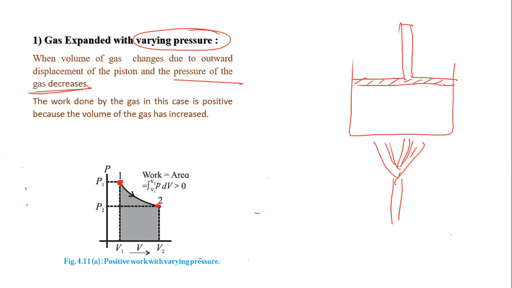When we start heating the gas, the piston starts moving upward, means volume increases. You can see here initial volume is V1. As we start heating, the piston moves outward, volume starts increasing, and it reaches a final volume V2. As volume increases, pressure decreases. You can see here initial pressure P1 which is greater, and P2 is less.